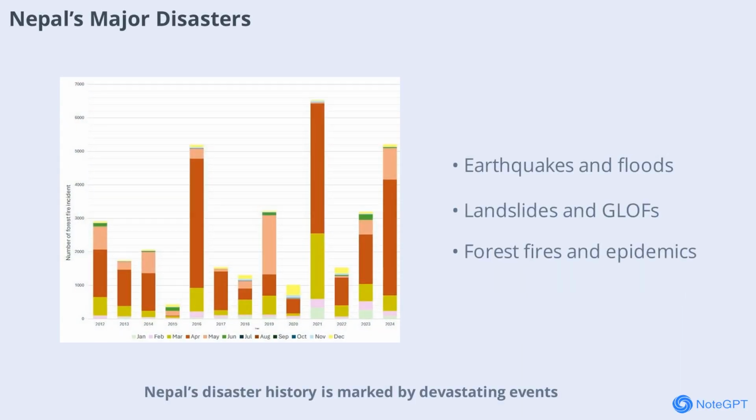Nepal's disaster history is marked by devastating events. The 1934 Nepal-Bihar earthquake and the 2015 Gorkha earthquake caused massive loss of life and destruction. Floods like the 1993 Central Nepal flood and the 2017 Terai floods displaced thousands and damaged infrastructure. Landslides, especially in hilly regions, and glacial lake outburst floods (GLOFs) have also left deep scars.